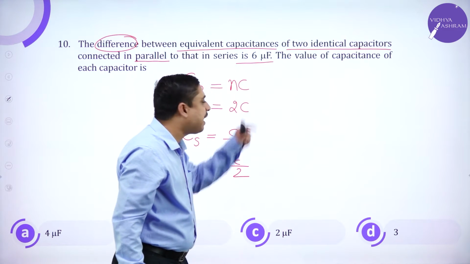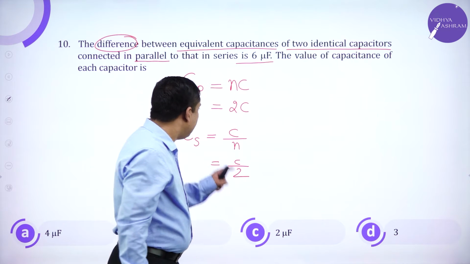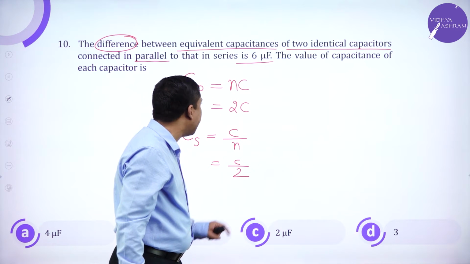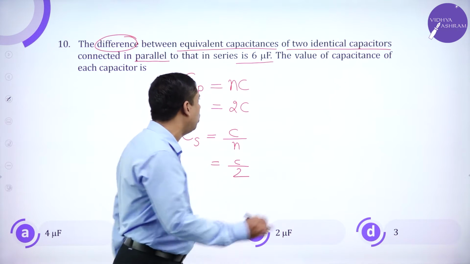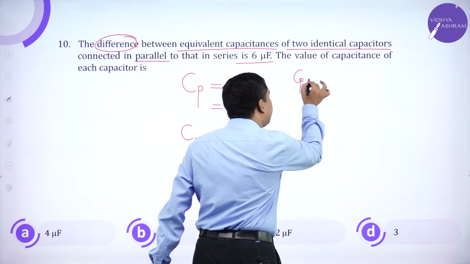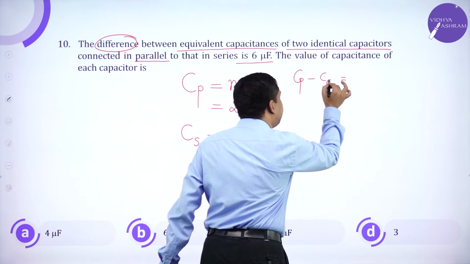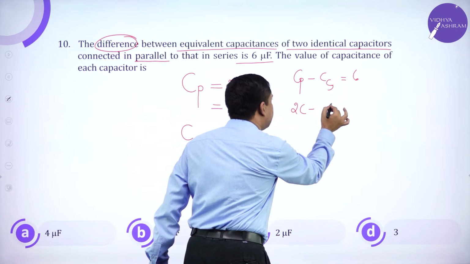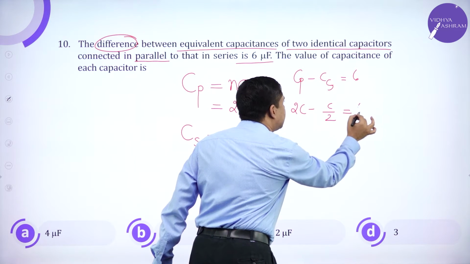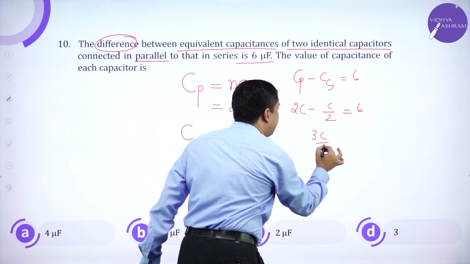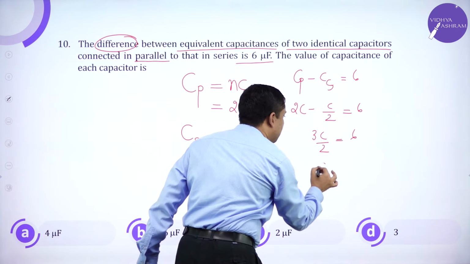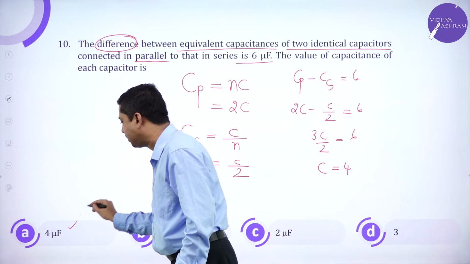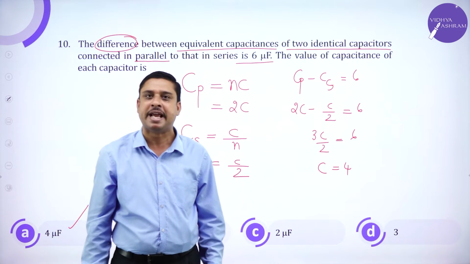So, when connected in parallel, N into C. When identical capacitors are connected in series, C by N. This is 2C, C by 2. Now, he says CP minus CS is 6. 2C minus C by 2 is 6. 3C by 2 is 6. So C is 4 microfarads. So the answer is the first option, 4 microfarads.